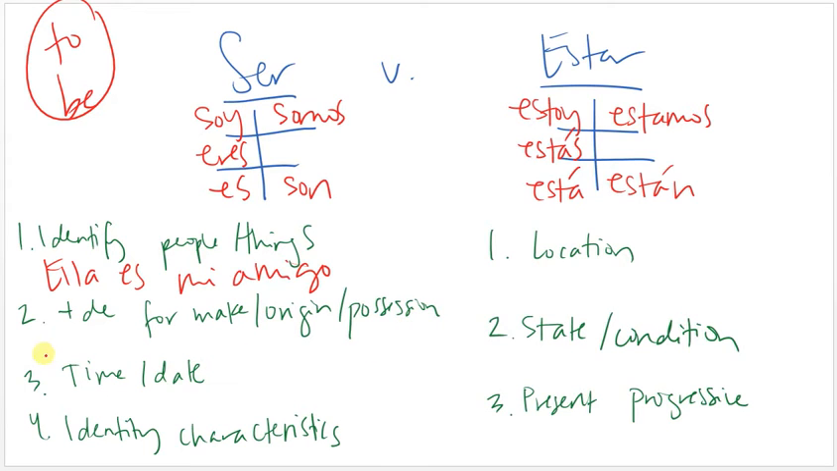Okay, you can use ser plus de if you want to talk about make, origin, or possession. So if you want to say el libro es de Miguel. So I'm talking about possession. It belongs to Miguel. If I have de, then I'm going to have es. El libro es de Miguel.